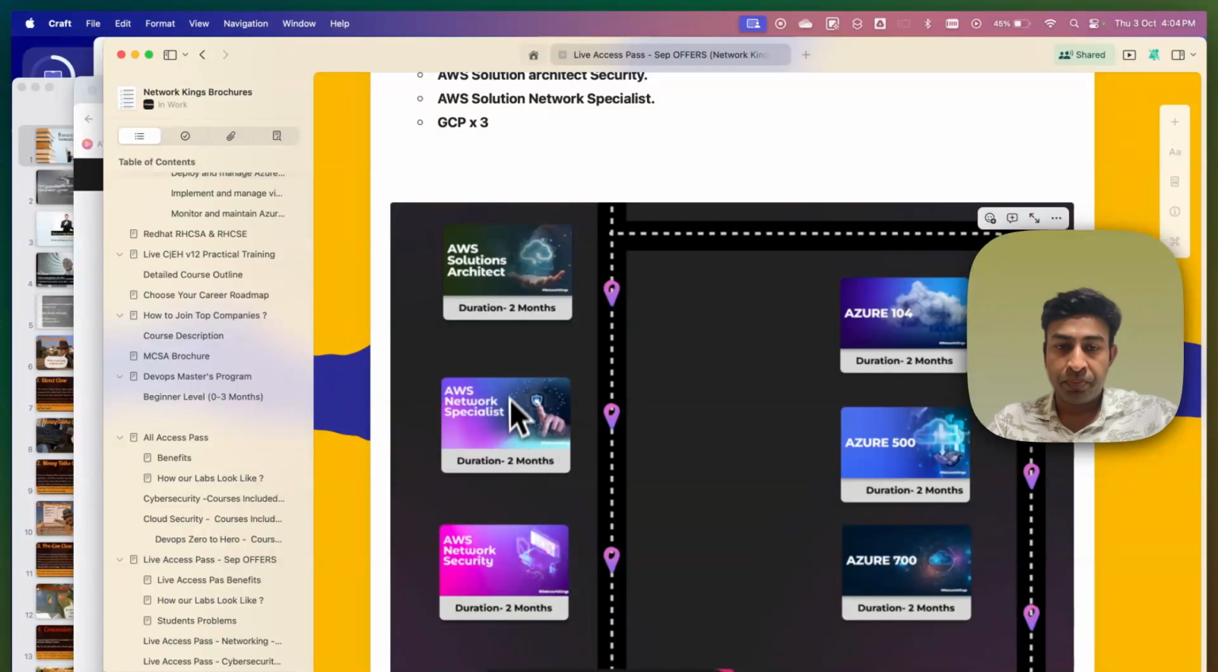Again, after CCNP you can learn Palo Alto firewall, and after AWS Network Specialist you can learn AWS network security. So it means within 6 months you will have good knowledge of network security plus good knowledge of cloud security.